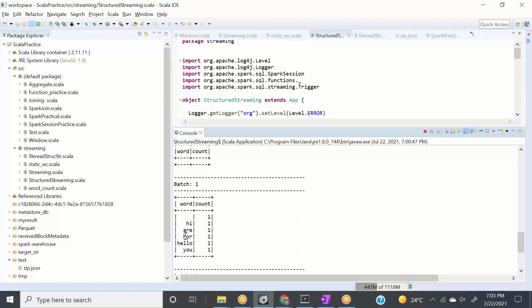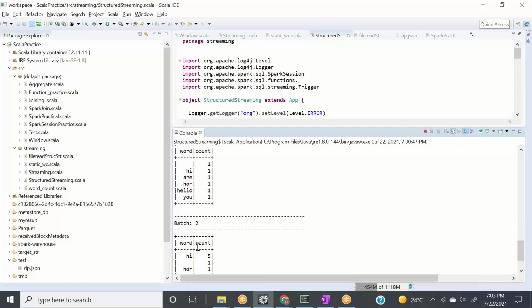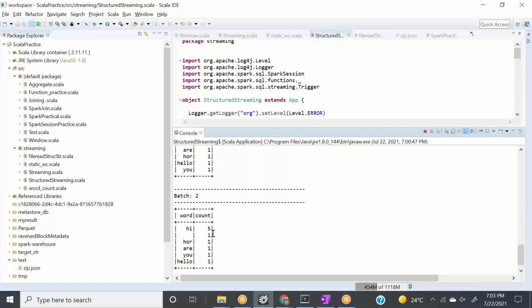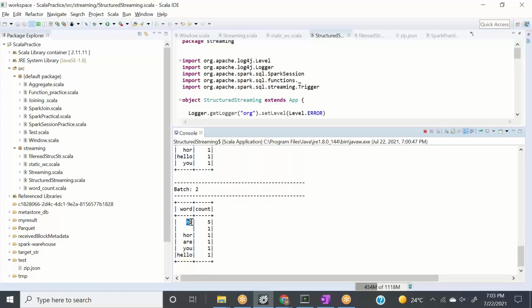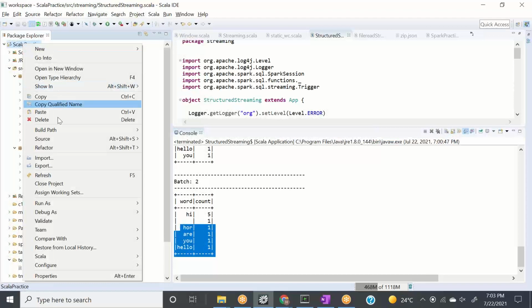One more thing I need to show you. First I gave hi, how, hello, you, whatever. And next time I give hi again, 3 times, 4 times, right? So what it did is, it is a stateful operation. It is maintaining the state. Where is it maintaining the state? In the checkpoint directory. I'll show you in 2 minutes, and then it gives us the result. So let's stop it and go to the checkpoint directory to see how it works behind the scenes.